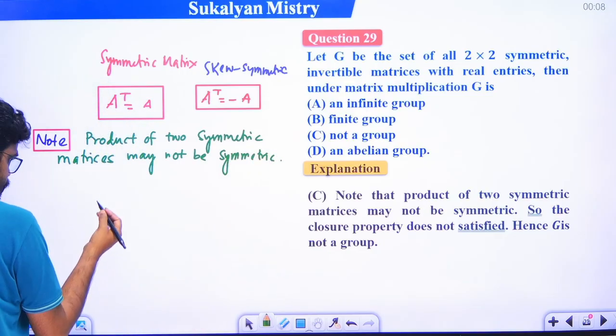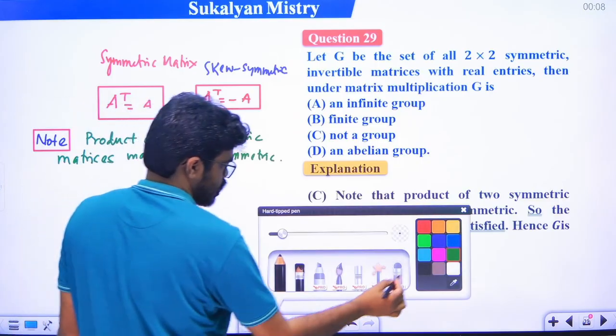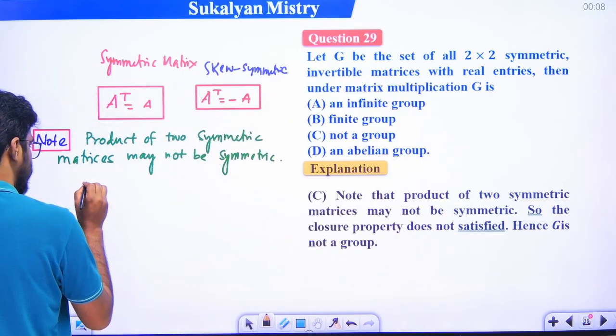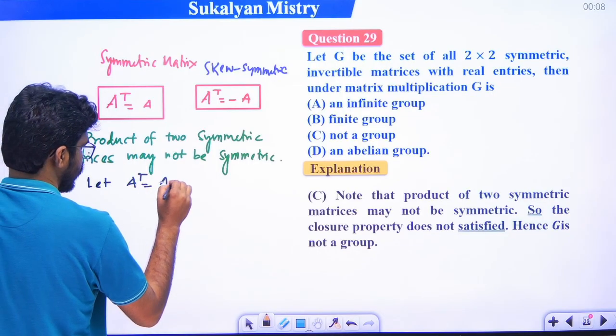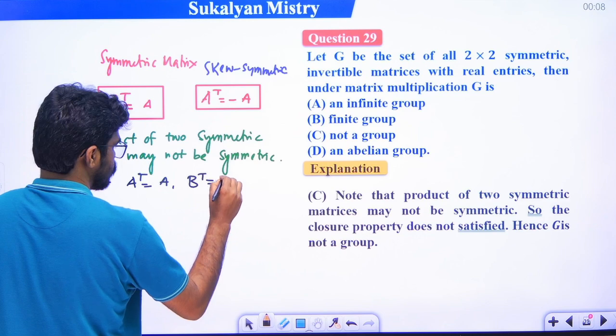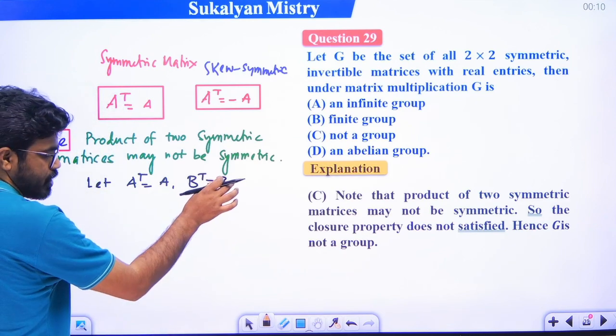Why? Let's consider two symmetric matrices, suppose A and B. A transpose is equal to A, B transpose is equal to B, right?